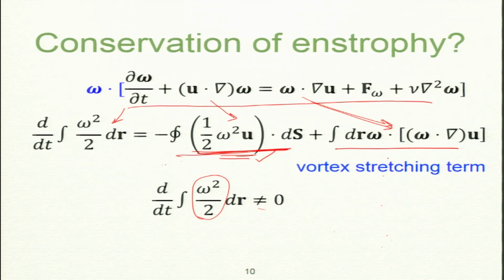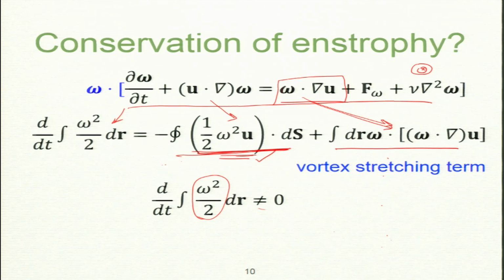So, enstrophy is not conserved in 3D, okay, it is straightforward. But is it conserved in 2D? What is this term omega dot grad u? It is 0, because omega is along the z direction and grad is along the x direction. So, this omega dot grad is 0. In fact, this vortex stretching does not happen in 2D.